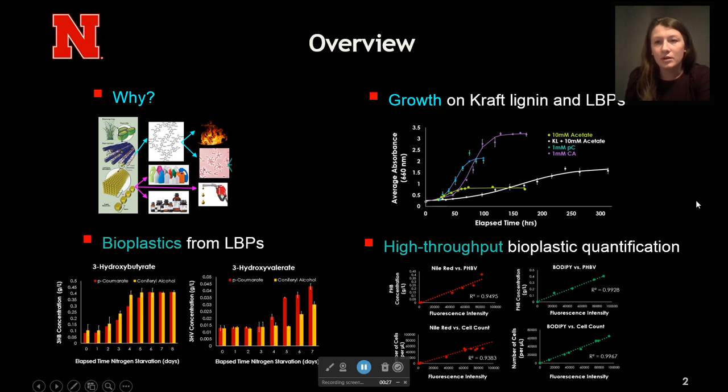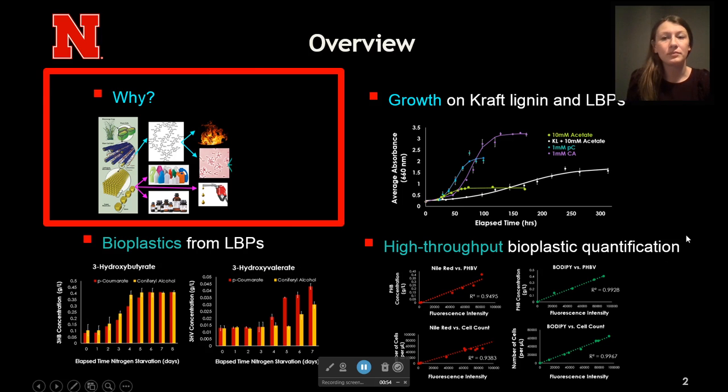So in our review, I'll talk about why this organism, why did we choose it, and why lignin in particular. The growth analysis study that really provided us a good foundation of its catabolism of lignin breakdown products. Then we'll go into bioplastics and how we were able to engineer it to produce bioplastics from lignin breakdown products for the first time. And then our optimization of a bioplastic quantification method using flow cytometry.